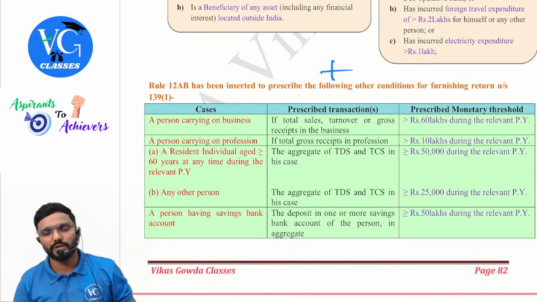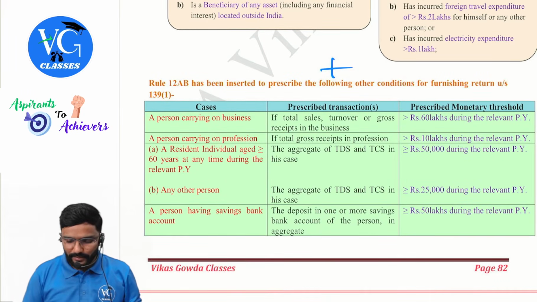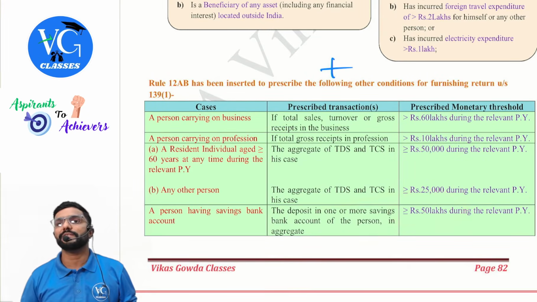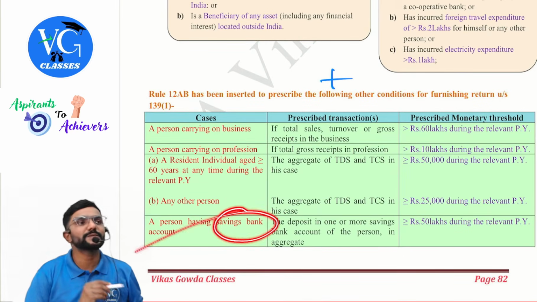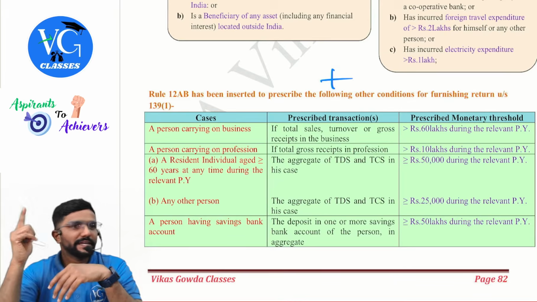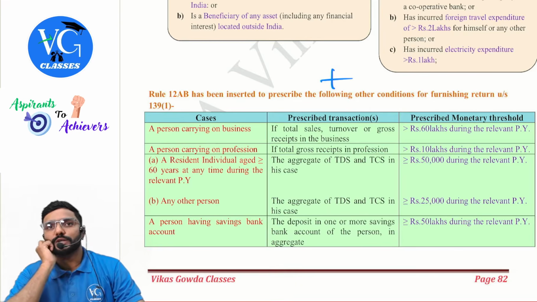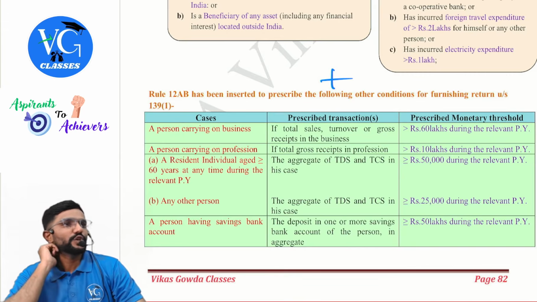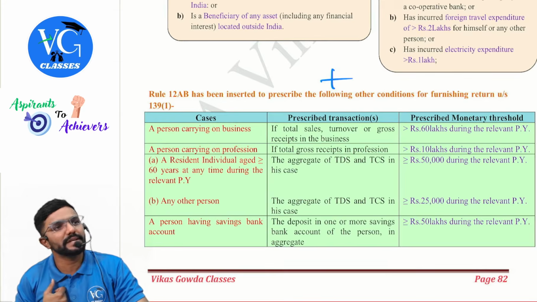Then a person having a savings bank account, and the deposit in one or more savings bank accounts of a person is more than or equal to 50 lakh during the previous year. Guys, please be careful. What was covered earlier was the current account. What I am talking about now is the savings bank account. Two different things. There it is 1 crore and here it is 50 lakh. Now assume, sir, I have 3 savings accounts. I have deposited in each of these accounts during the previous year 20, 20, 20 lakh. Total deposit is 60 lakh. Have I crossed 50? Yes, in aggregate. Should I file the returns mandatorily? Yes.